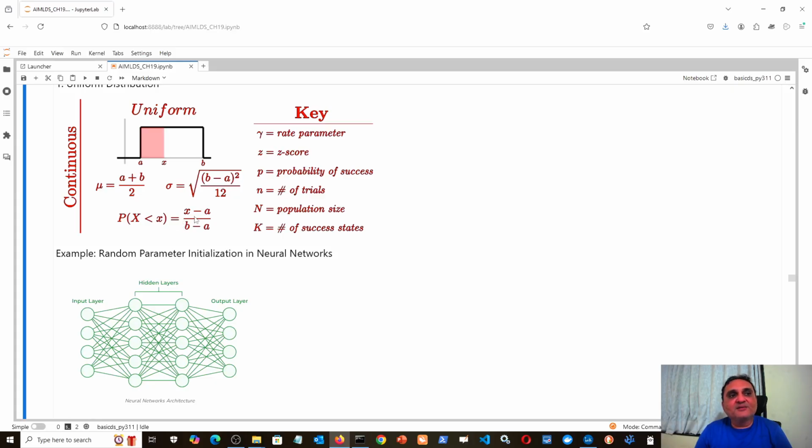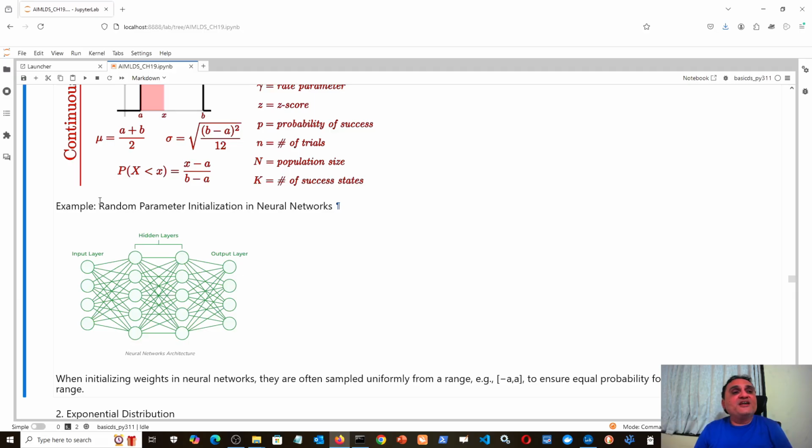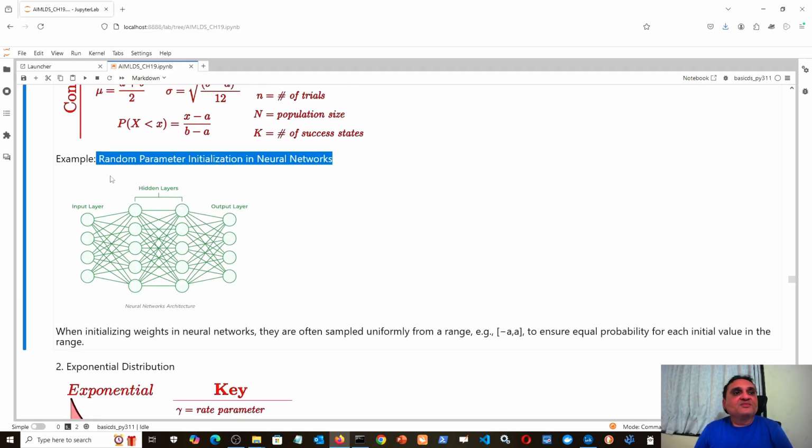I showed it for one specific example. When you put small x equal to mu, you get cumulative probability 1 by 2, because the point x equal to mu comes here, and half of the area will be shaded and half will be unshaded. Now where is the uniform distribution used? It is used for random parameter initialization in neural networks.